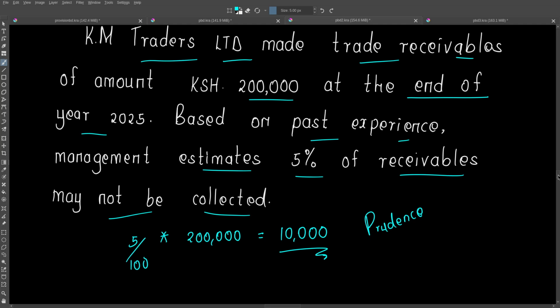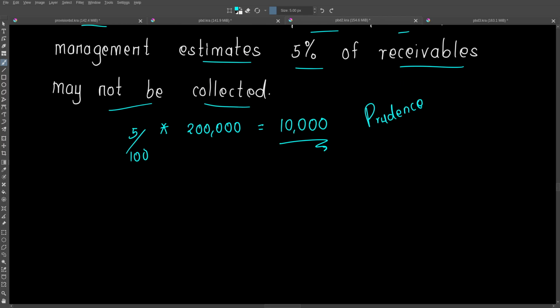So at the end of the period, which adjusting entries do we pass to record this? What we do is we debit what we call a bad debt expense account, which is an expense account, because this is an expense to the business. Selling something and them not being able to pay you is going to be an expense, a cost. So we ensure we record this in our bad debt expense account.